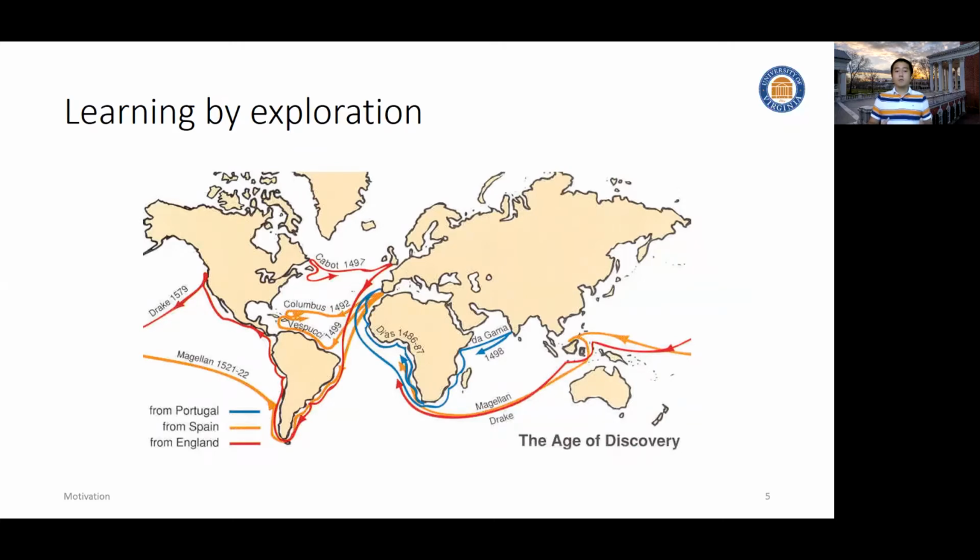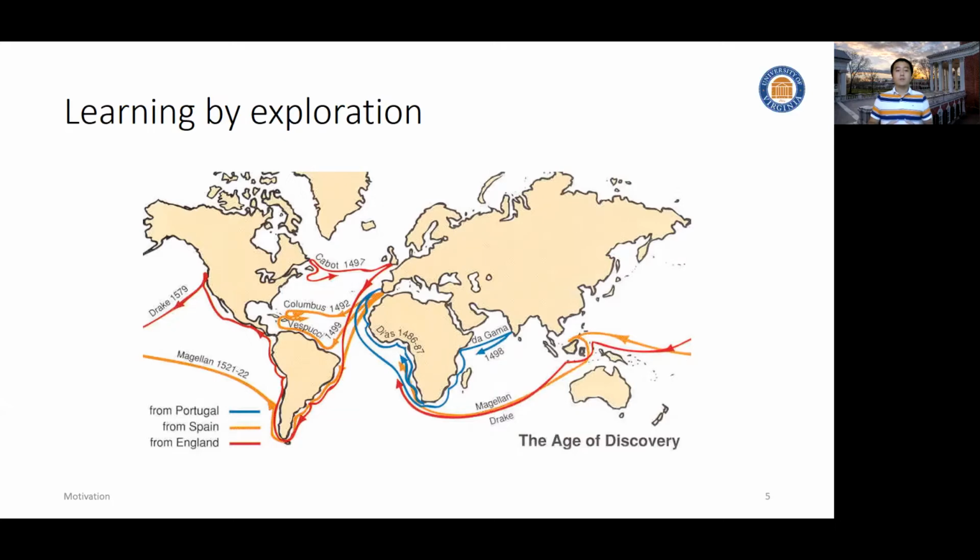Let's take the example from the age of discovery. By then, our knowledge about the world was very, very limited because we even believed the world was flat. But the pioneers, they didn't believe so. They set sail to the unknowns, keep expanding it, improve our knowledge about the world.